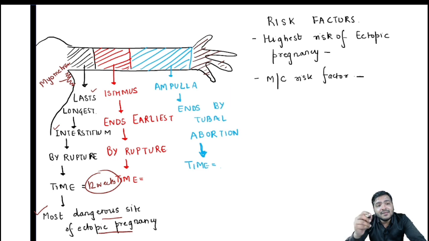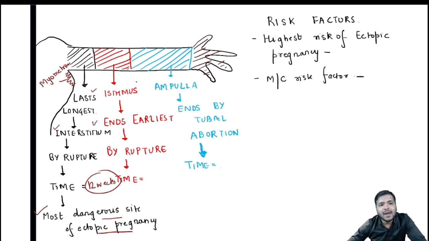All the blood supply and structural support is provided by the myometrium. Since it is attached to the interstitium part, the ectopic pregnancy in the interstitium will last longest, up till 12 weeks, and ultimately when it ruptures it will be the most dangerous rupture, and that's why it is the most dangerous site of ectopic pregnancy.